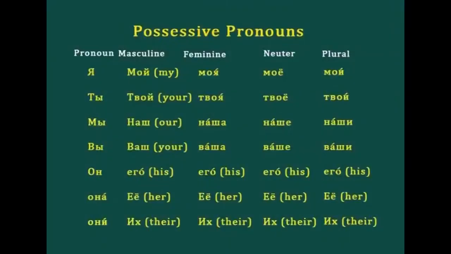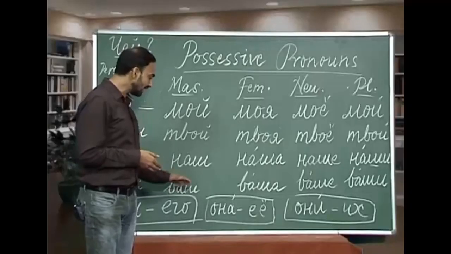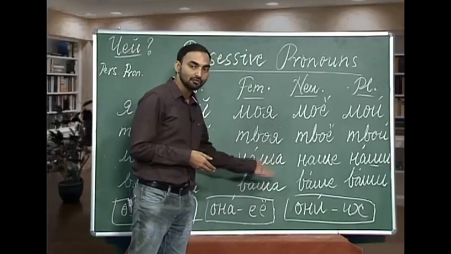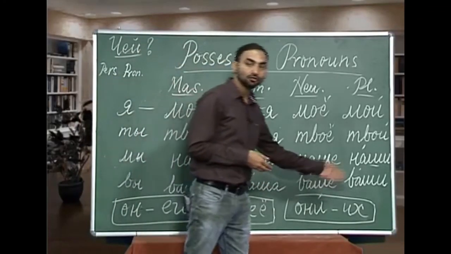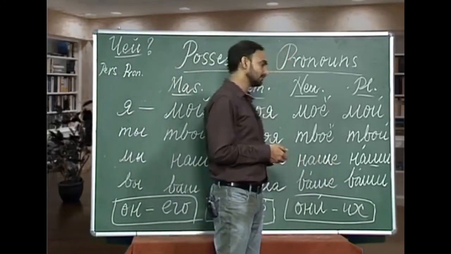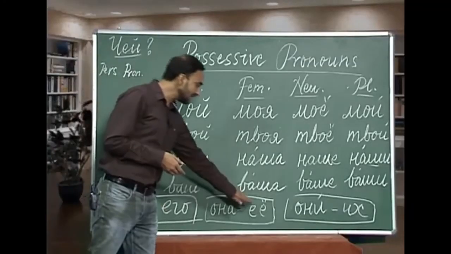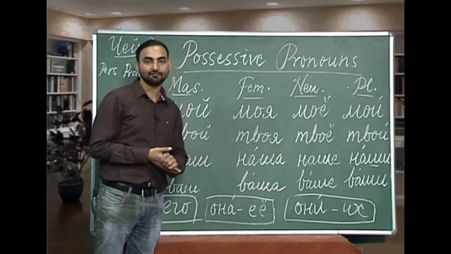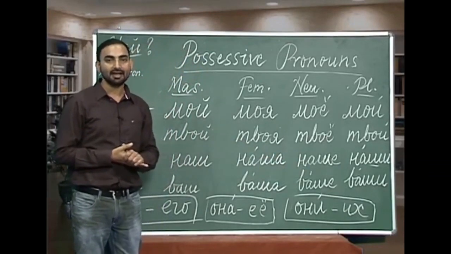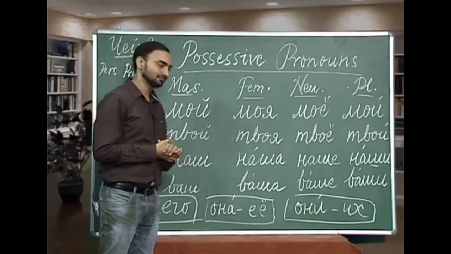Eta ivo dom, this is his house. Eta iyo dom, this is her house. Eta ich dom, this is their house. And I have already told you that ivo, iyo and ich do not change their forms as per the number and gender of a noun. So, this is all we have for the lesson today. What we have learned today is the gender of nouns, possessive pronouns and the construction u menya jest.